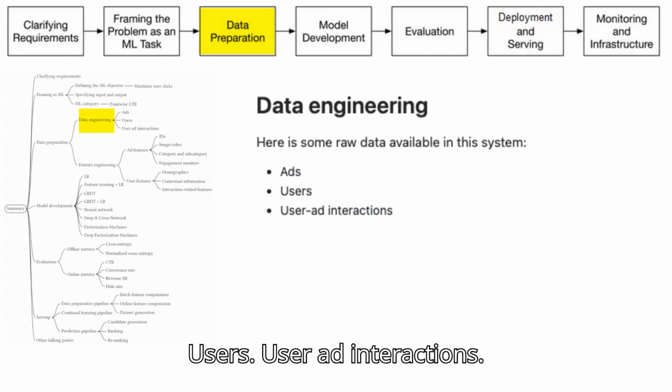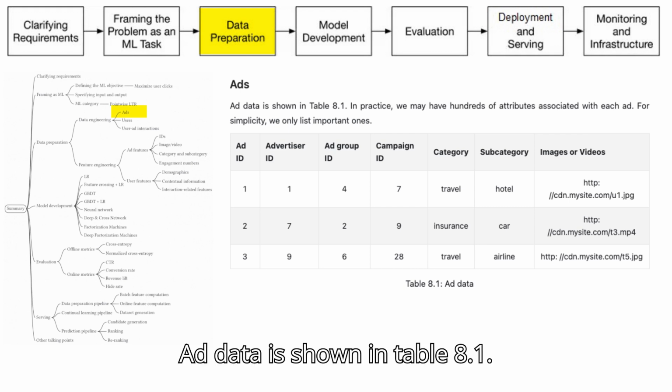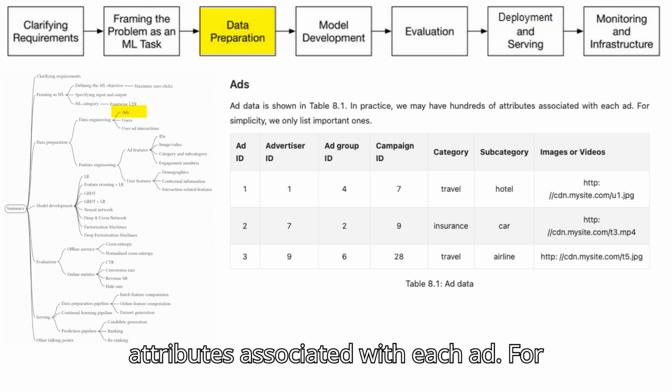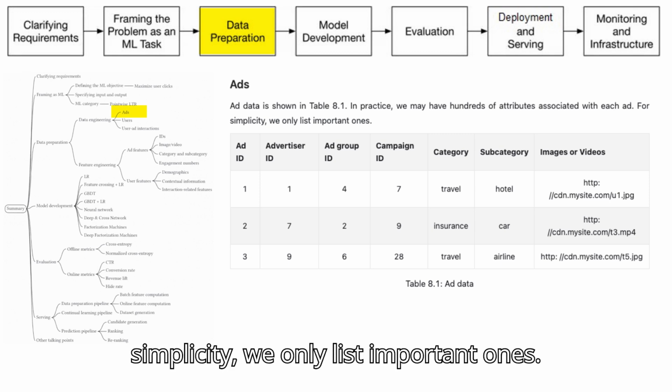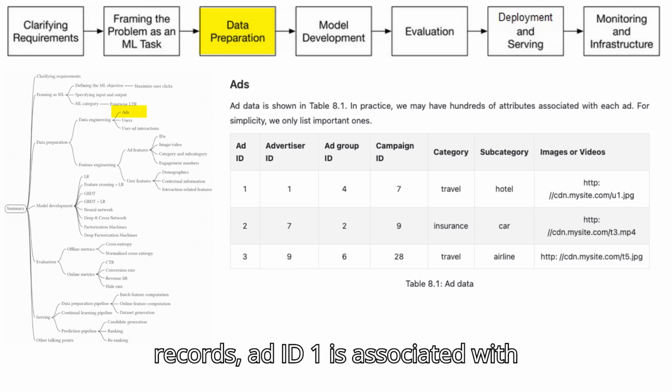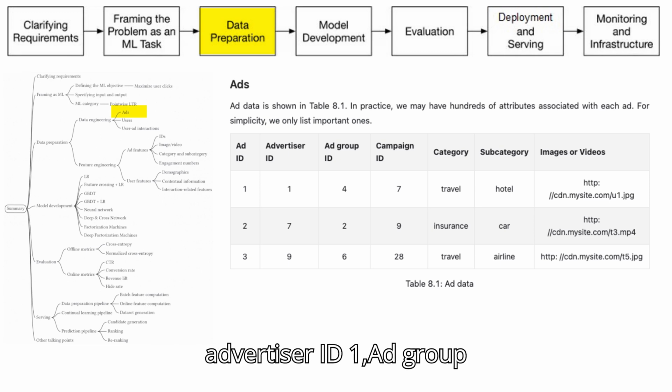User ad interactions. Ads. Ad data is shown in Table 8.1. In practice, we may have hundreds of attributes associated with each ad. For simplicity, we only list important ones. The ad data includes the following fields: ad ID, advertiser ID, ad group ID, campaign ID, category, subcategory, images or videos, example ad records. Ad ID 1 is associated with advertiser ID 1, ad group ID 4, campaign ID 7.